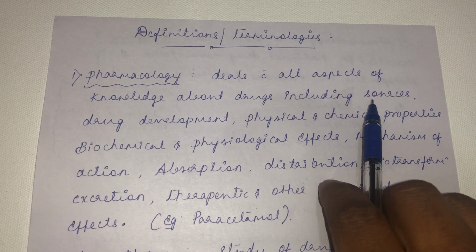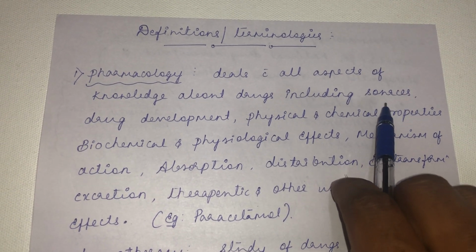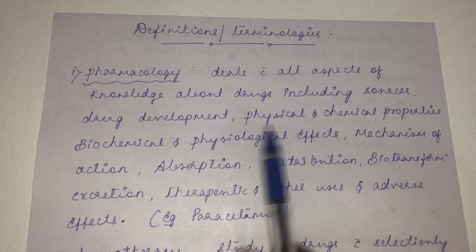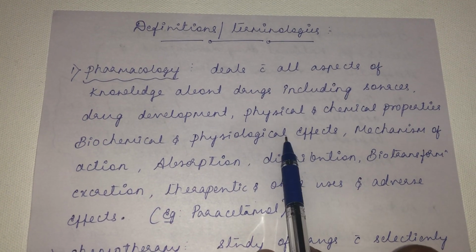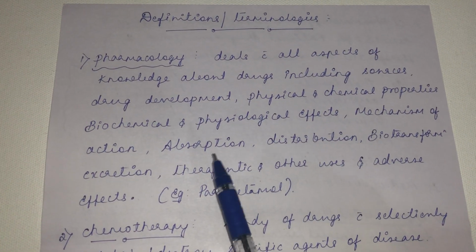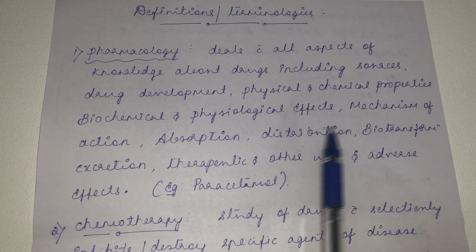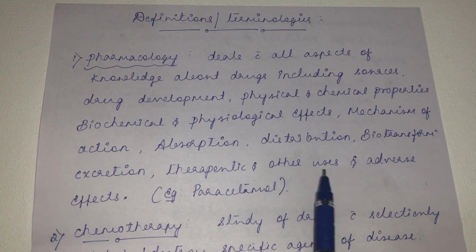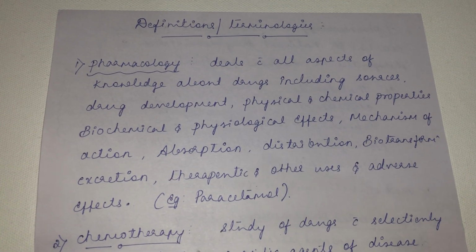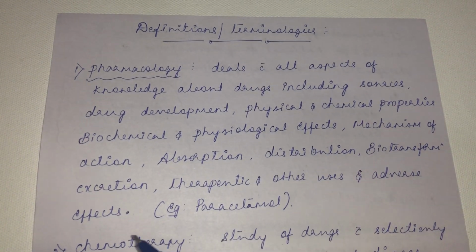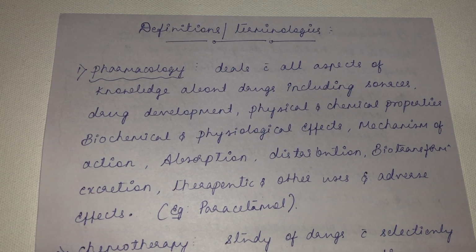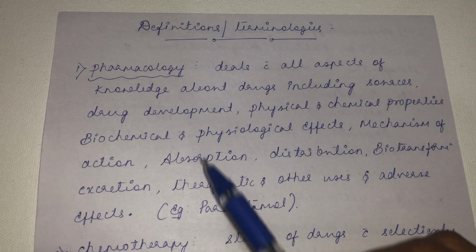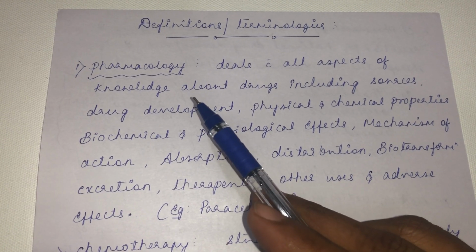It includes right from the source of the drug, drug development, its physical and chemical properties, biochemical and physiological effect, mechanism of action, absorption, distribution, biotransformation, excretion, therapeutic and other uses, and adverse effect. So ABCD about drugs, all the knowledge that is pertaining to the drug. That study we call pharmacology.